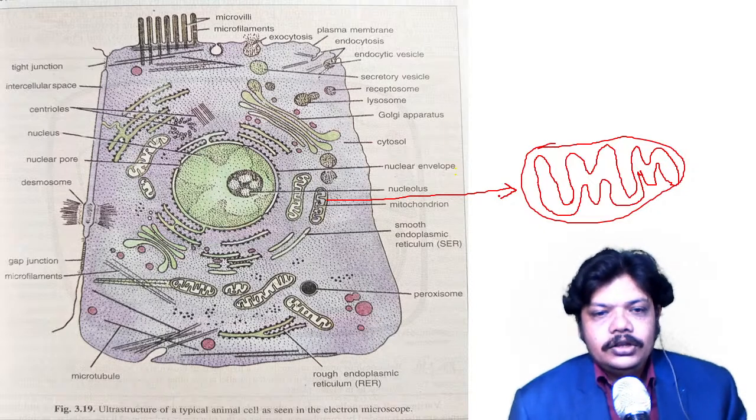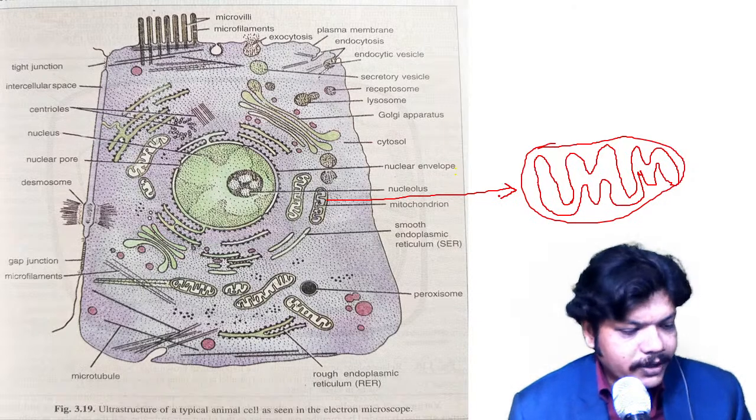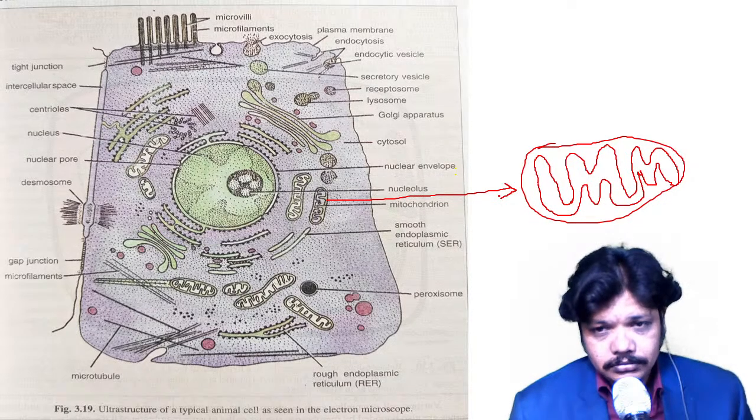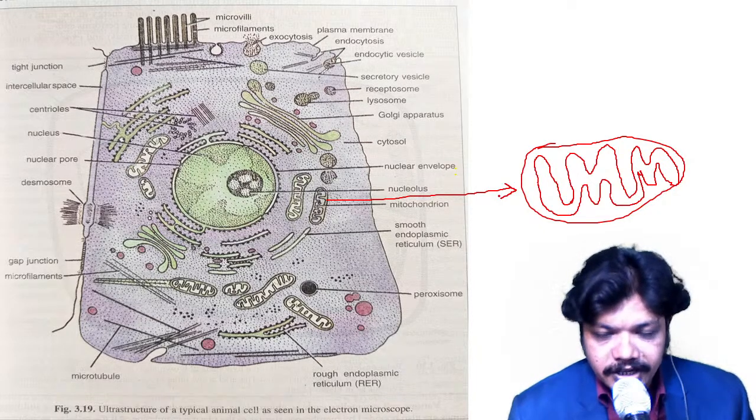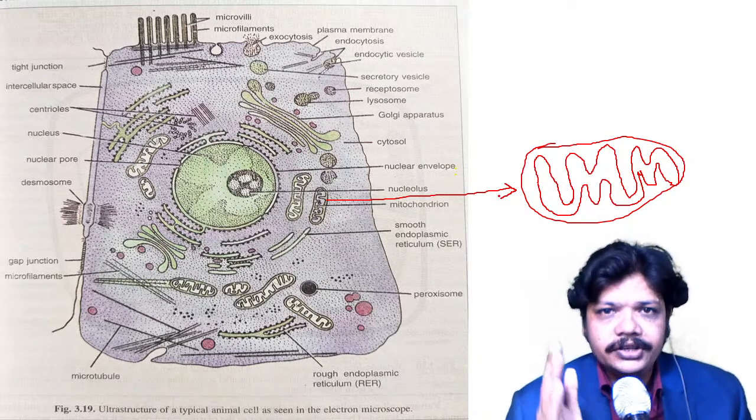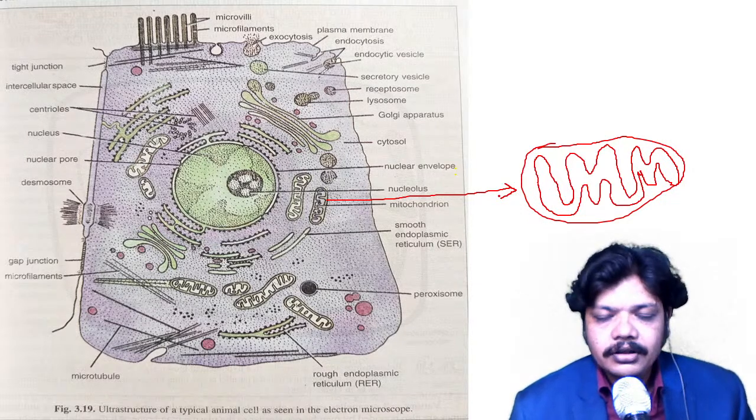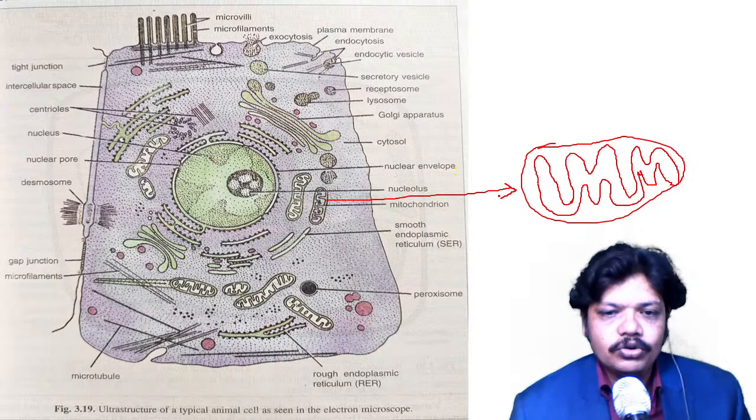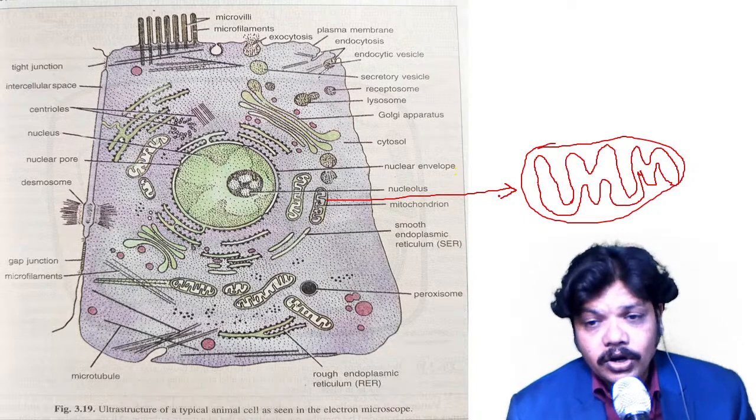Okay, so mitochondria. Yesterday we saw the function of mitochondria. The function of mitochondria is energy production. Whatever energy the cell needs is provided by the mitochondria to the cells. In the sense, mitochondria is the powerhouse of the cell.